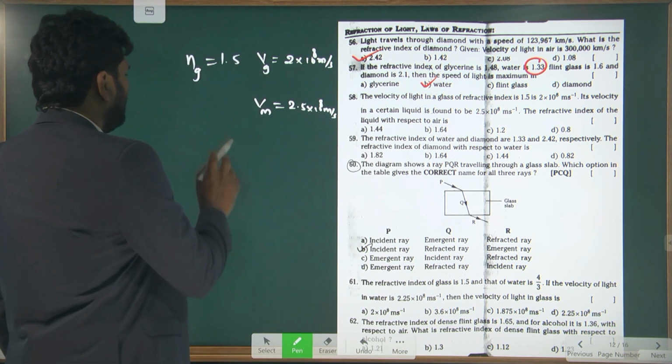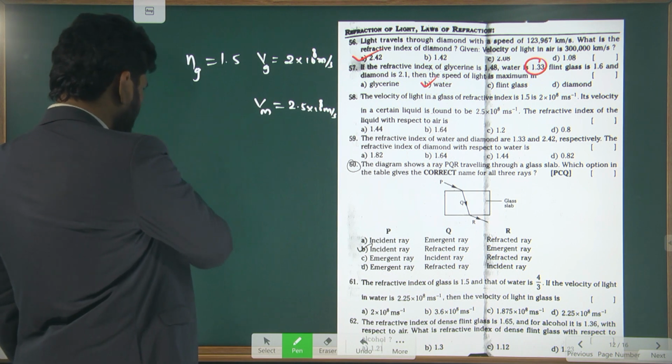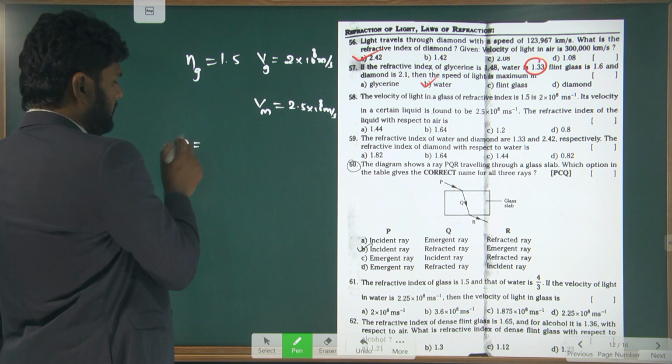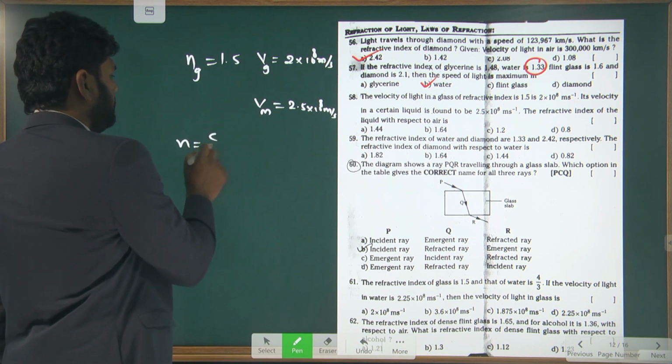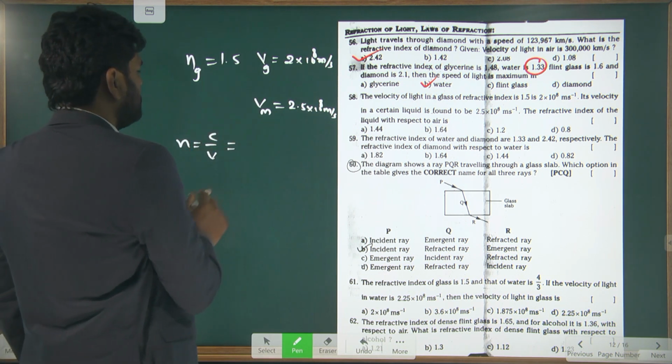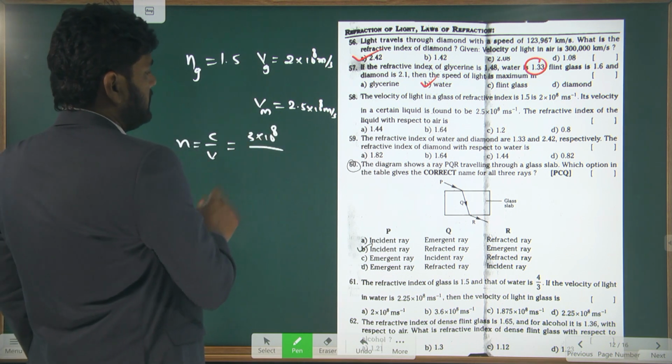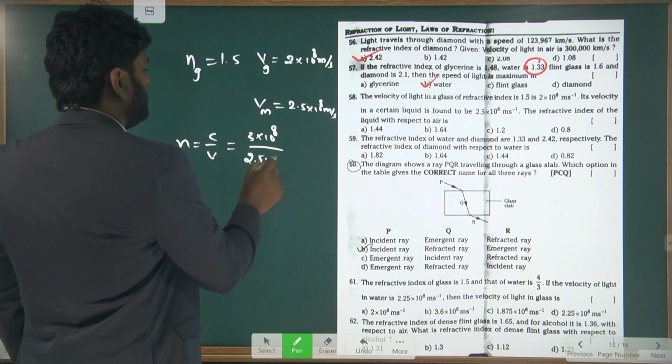Easily you can find the refractive index of the air medium by using the formula c by v. The c value is 3 into 10 power 8, and in the other medium it is 2.5 into 10 power 8.